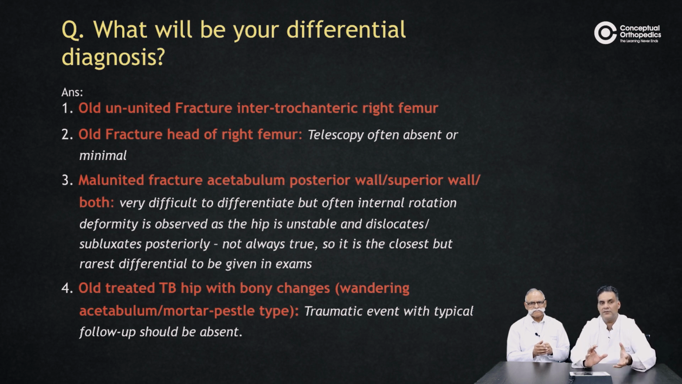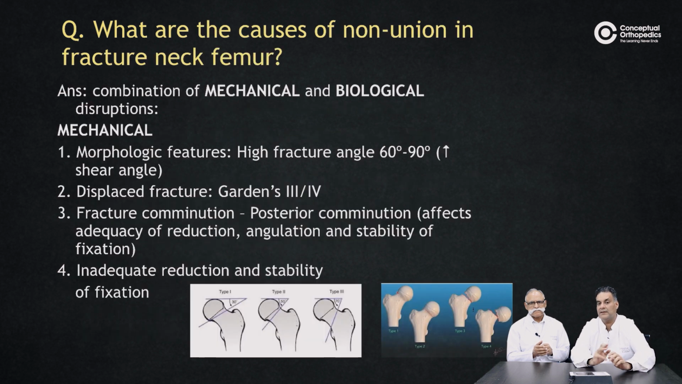Now this is almost the same presentation, and it's very difficult to differentiate, but whenever there is damage to the articular surface of the hip joint, there's often an internal rotation, whereas when there's a fracture, there's an external rotation. It might be a hint that you can have. Or old treated TB hip with bony changes of wandering acetabulum. In my country, everything can mimic TB, and TB can mimic anything. It's a classic line that we've been reading since residency. So that is one of the differentials that you should keep in mind.